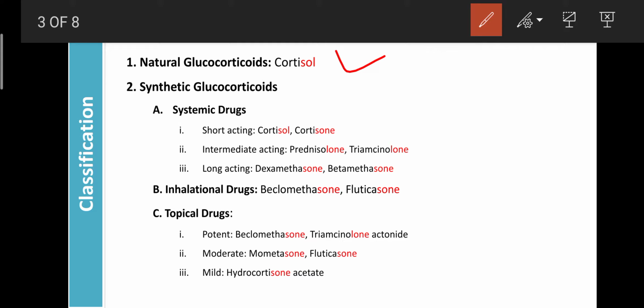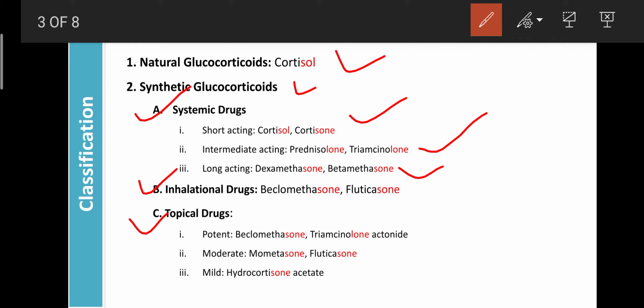Then the second classification, synthetic glucocorticoids, is subclassified into systemic, inhalational, and topical. Systemic drugs are administered by the IV route. Examples are the short-acting cortisol and cortisone, then the intermediate-acting prednisolone and triamcinolone, then the long-acting dexamethasone and betamethasone.